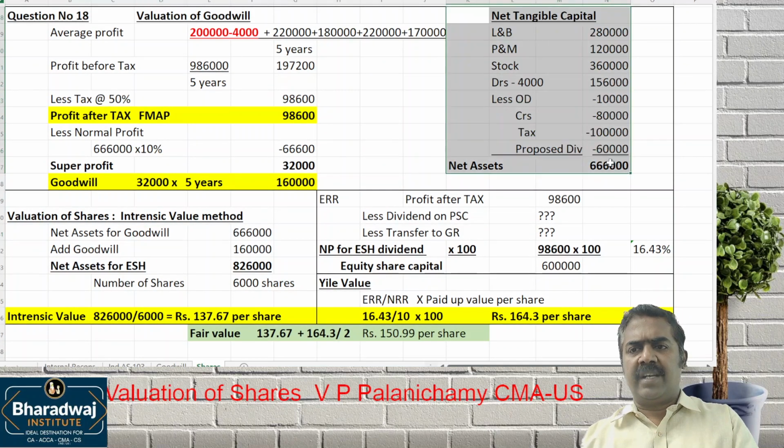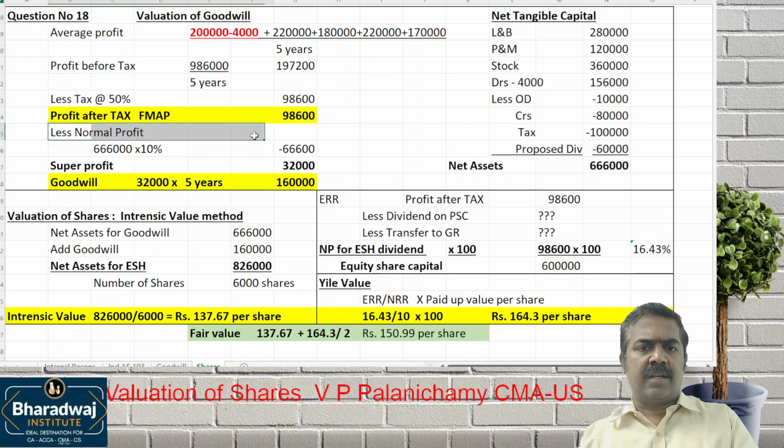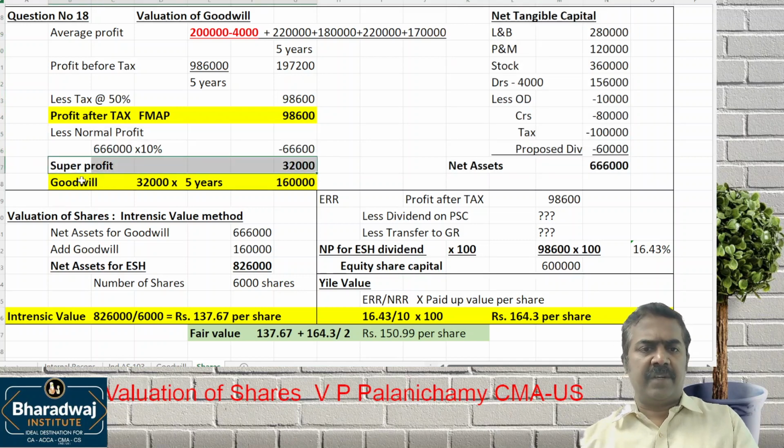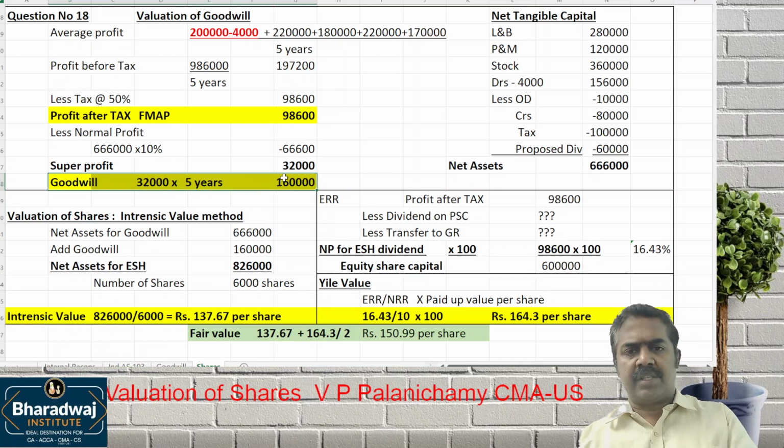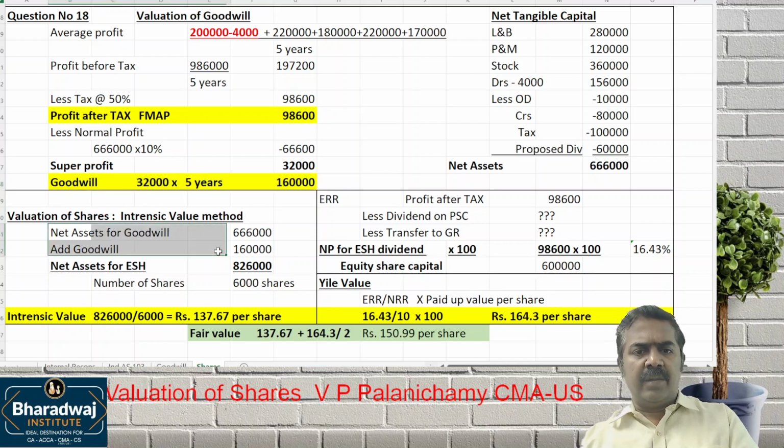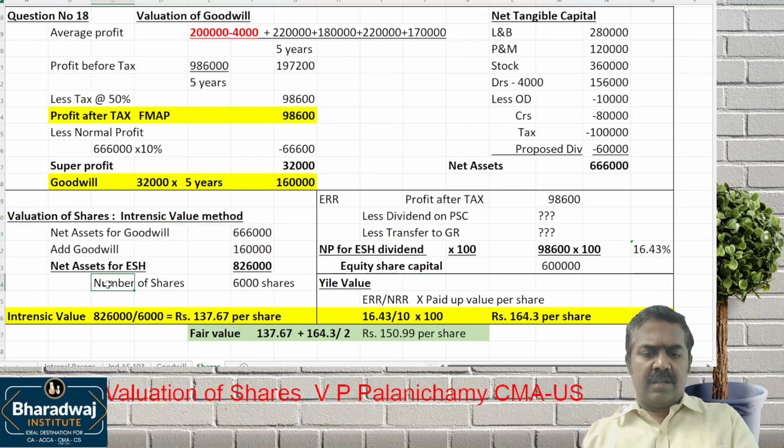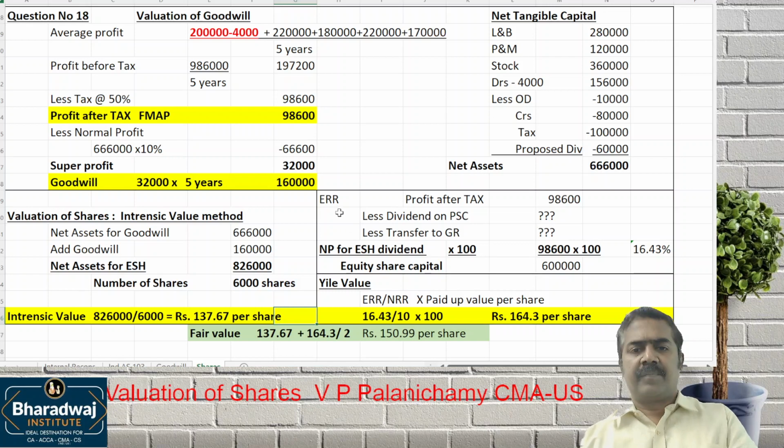So we worked out net assets, and on that 10%, we get super profit. Goodwill is 5 years purchase of super profit. Including the goodwill, net assets is 8,26,000 divided by the number of shares, 6,000 shares, which gives us the intrinsic value, that is 137.67 per share. For yield value, first we work out ERR.